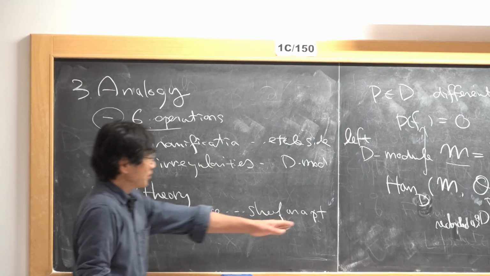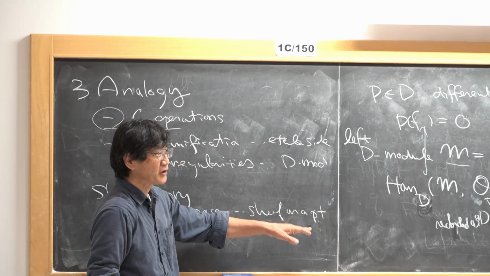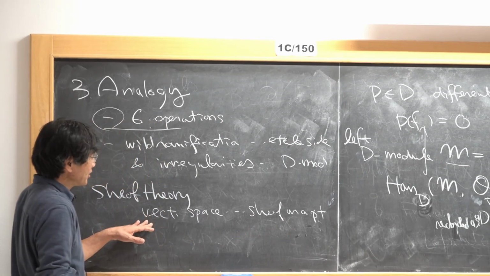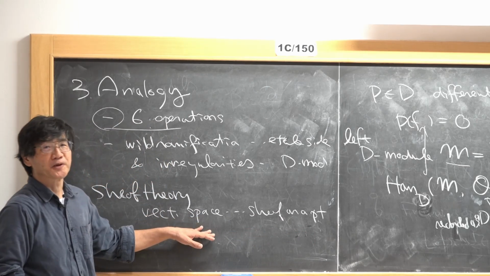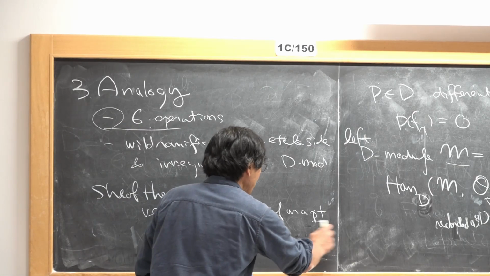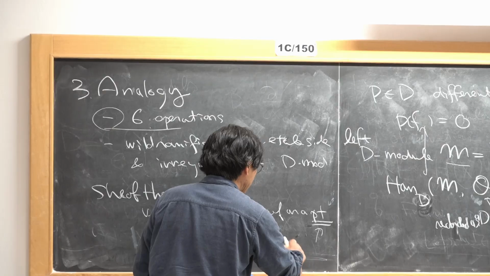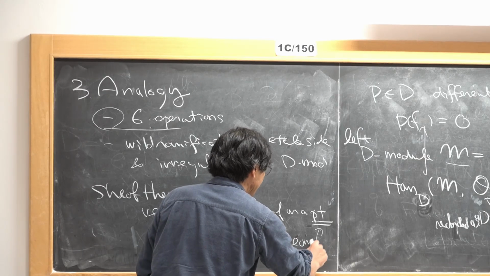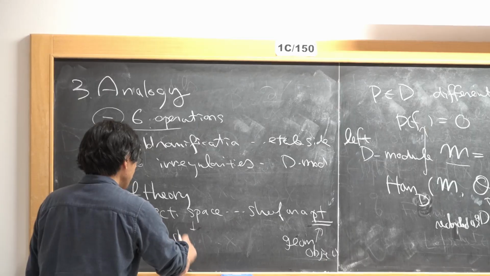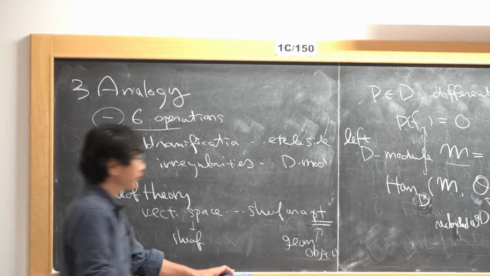If you are working on a simple geometric object like a point, then a vector space is enough for you. But if you want to replace a point by a more general geometric object, then you need to work with sheaves.